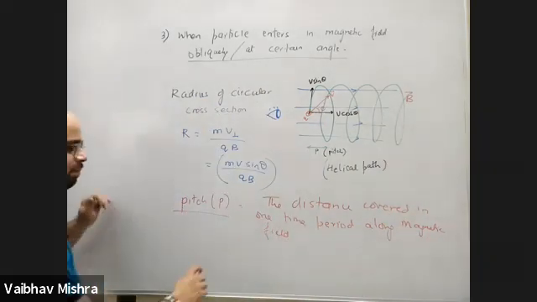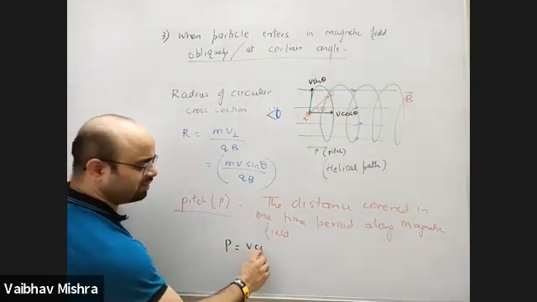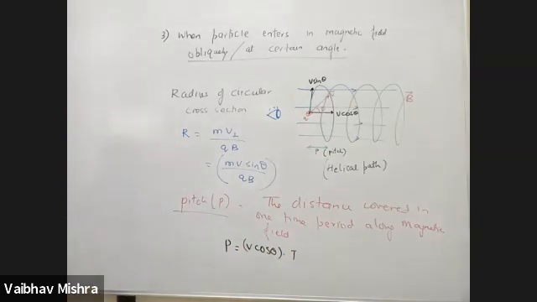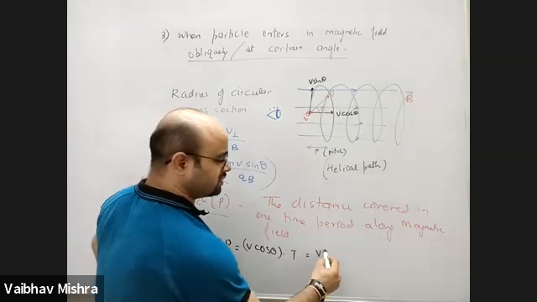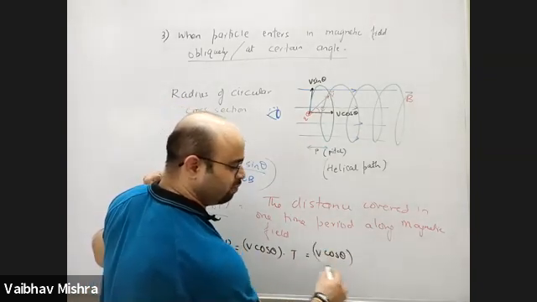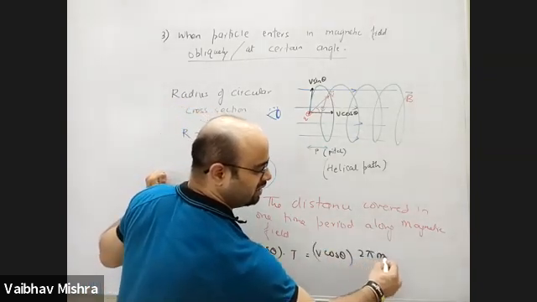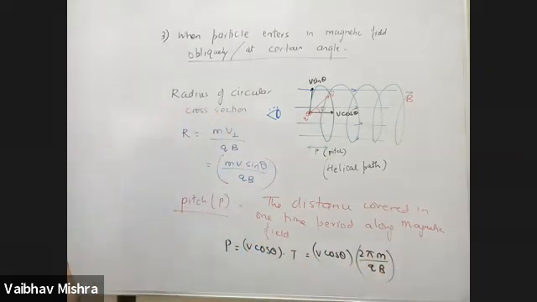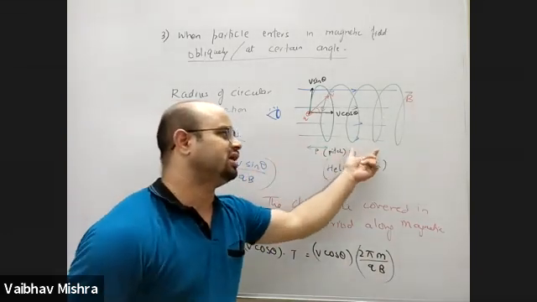So pitch is because of the parallel component, that's v cos theta. The time of one rotation, capital T, is 2 pi m by q. So v cos theta multiplied by 2 pi m by q, in that much time it will cover one complete rotation. That distance is called pitch, and it will be uniform because that velocity is constant.